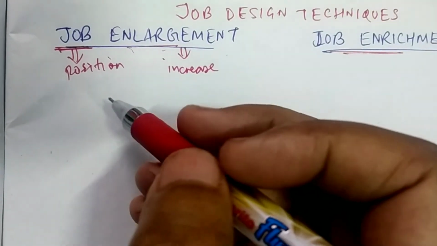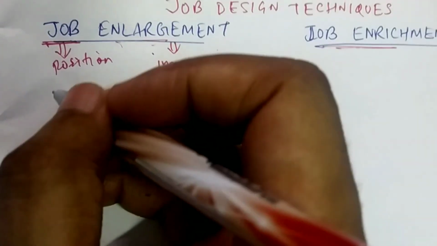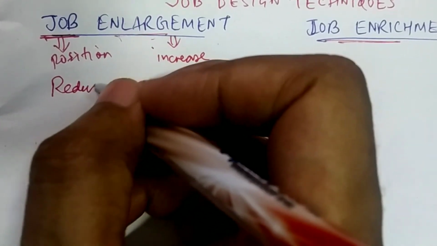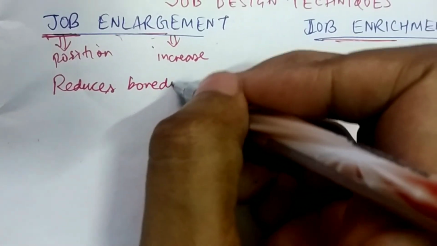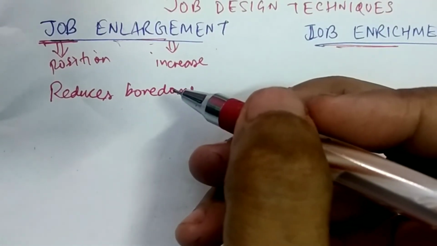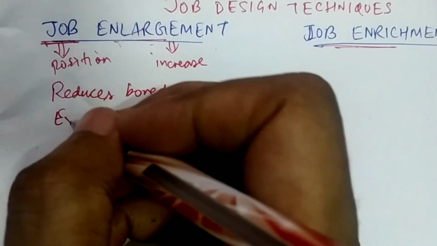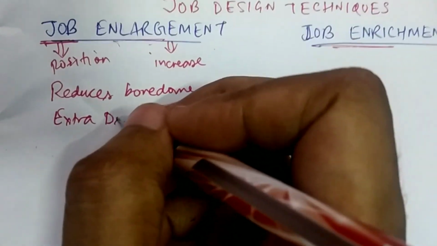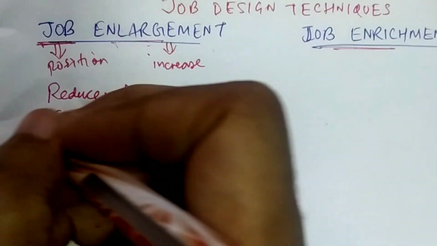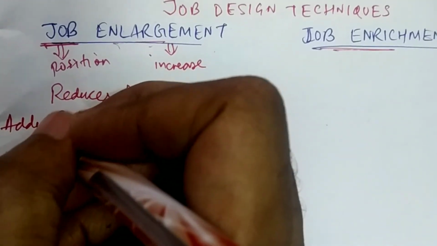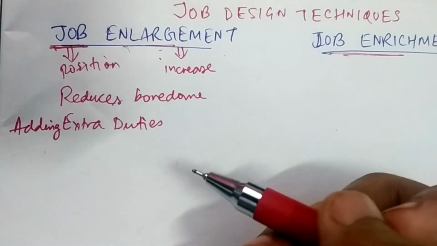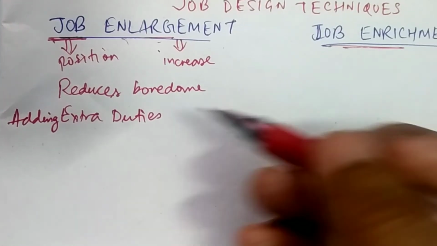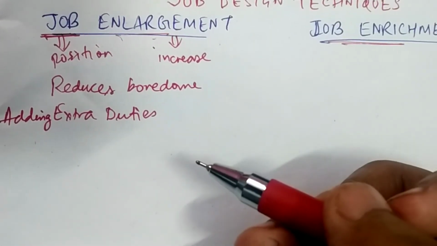So it reduces boredom by adding extra duties to the same job. More tasks are being added to the same job.